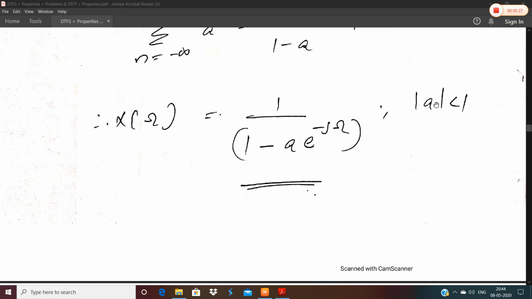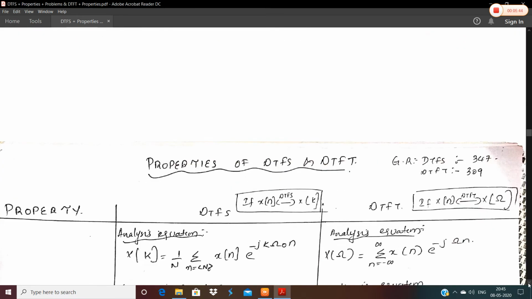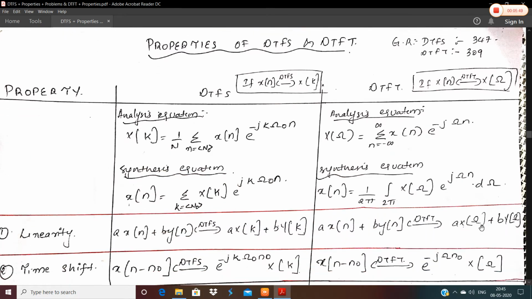So these are just two simple problems that are done based on DTFT. It's not exploiting any of the properties. This can also be done on the basis of properties. So in the next section, we'll just see a tabular summary of the properties of both DTFS as well as DTFT. Here it's given as two columns. The first column is of DTFS and the second column is of DTFT.